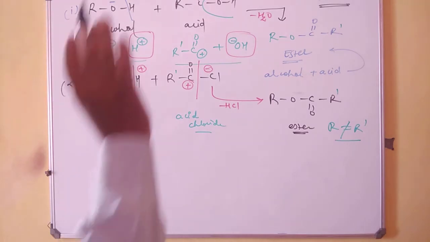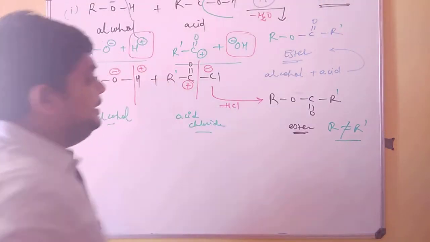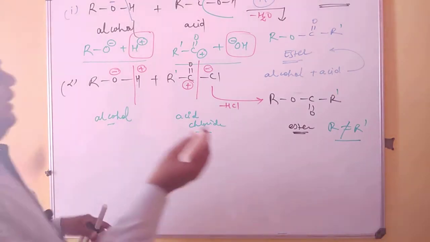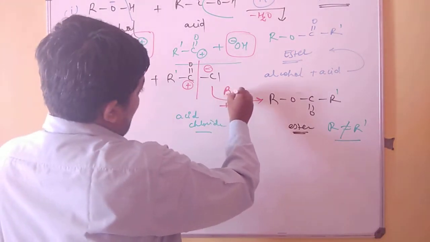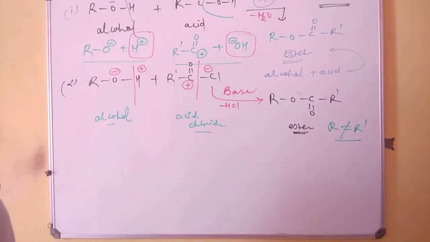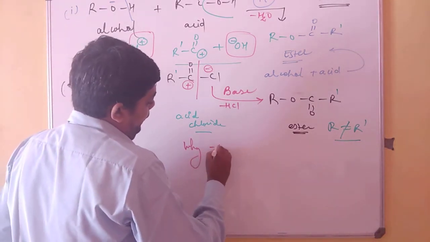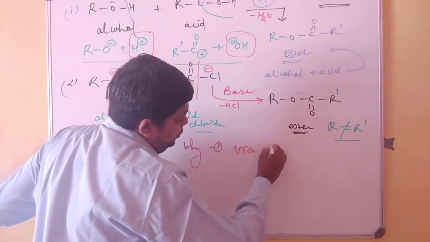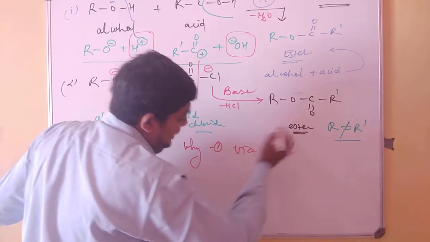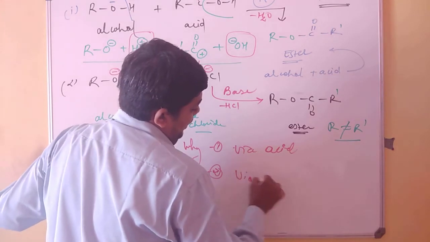Remember, the first reaction always proceeds in presence of an acid. The second reaction always proceeds in presence of a base. Now you will ask me a question: why in reaction 1 did you proceed via acid and why in reaction 2 via base?